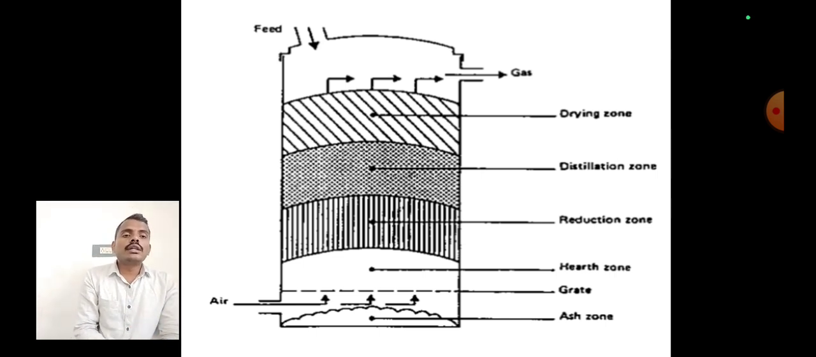The first zone is the drying zone, next is the distillation zone, another one is the reduction zone, and below that are the air zone and grate zone. The grate zone is where the combustion takes place. In the reduction zone, the reduction reactions take place, and the distillation zone is where pyrolysis-like products are made. Okay. In the drying zone, the moisture in the biomass starts being removed. At a temperature around 140 degrees Celsius, all the moisture content in the biomass is removed.